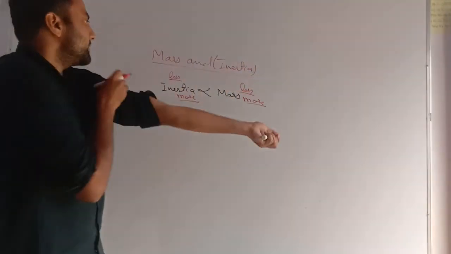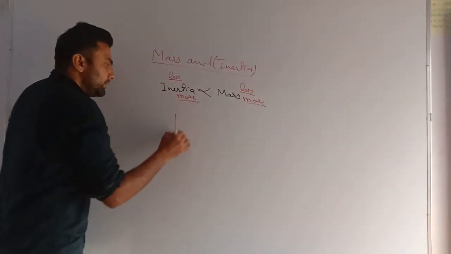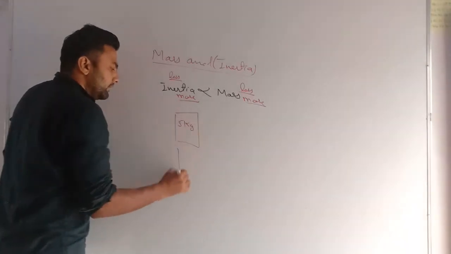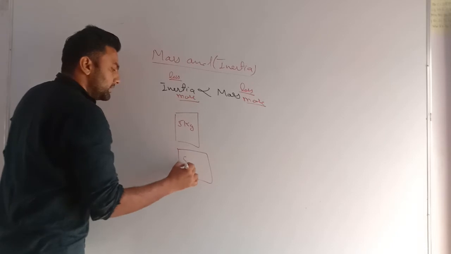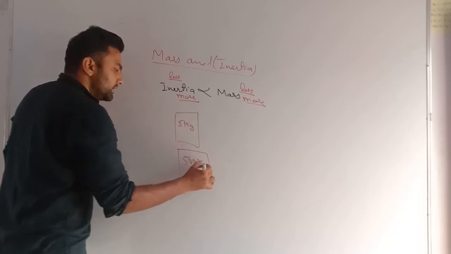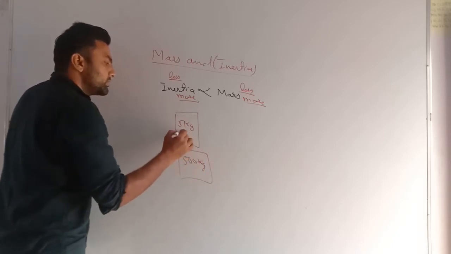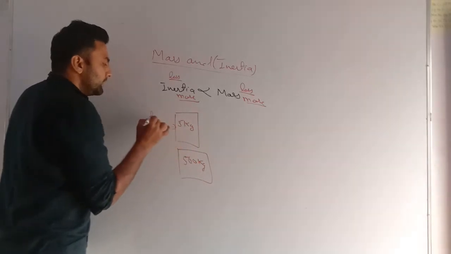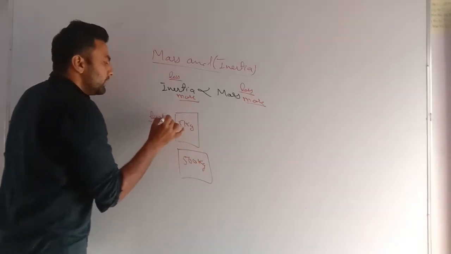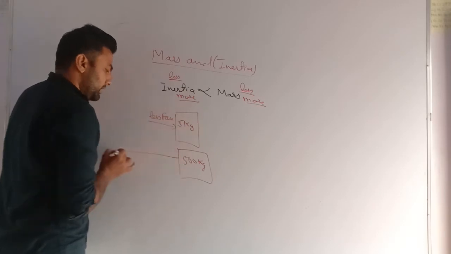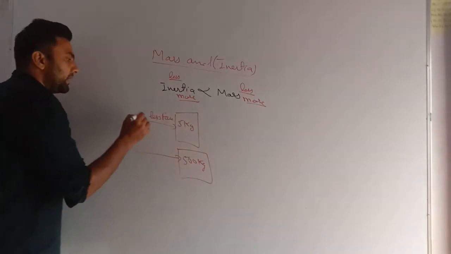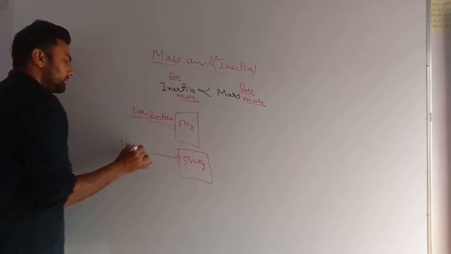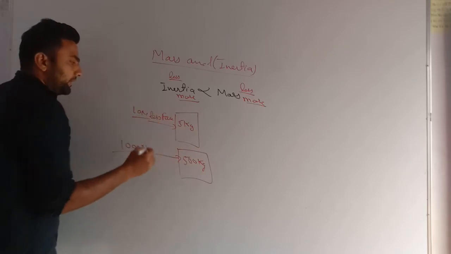Okay. See my dear students, let's take an example. There is a 5 kg body and there is a 500 kg body. It is also having mass. To move this, less force is required, and to move this, a very large force is required. Let's say here 10 Newton is required and here 1000 Newton is required.